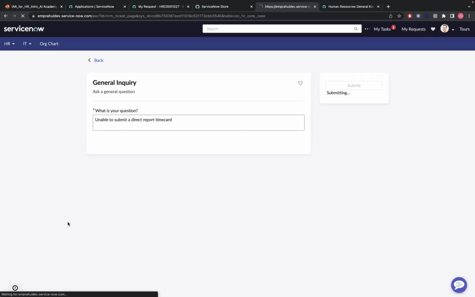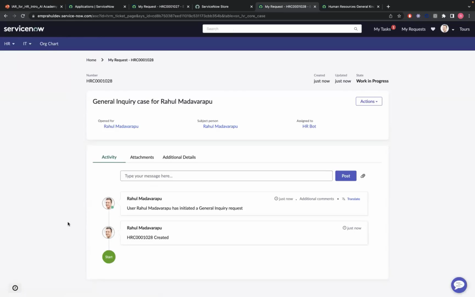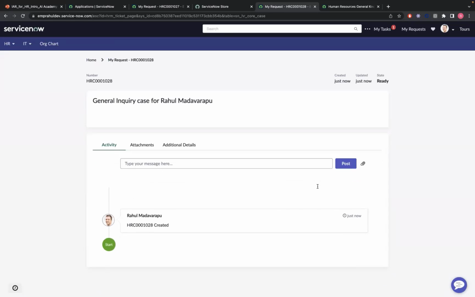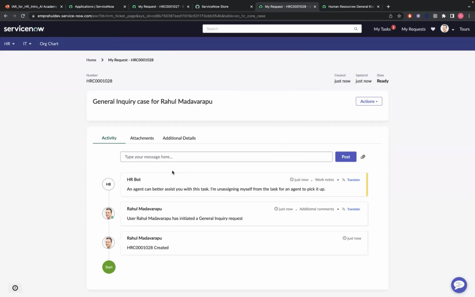So as this goes on, I just want to mention here, if we observe, generally what happens is initially, if it's a non-critical case, it gets assigned to an HR bot. But as soon as it realizes it's a critical case, not even in a snap of a second, we can see this being unassigned. An agent can better assist, so it's unassigning itself and moving it back into the queue.